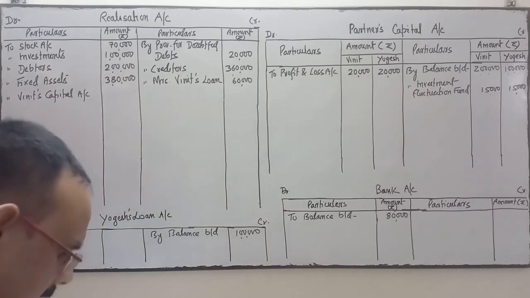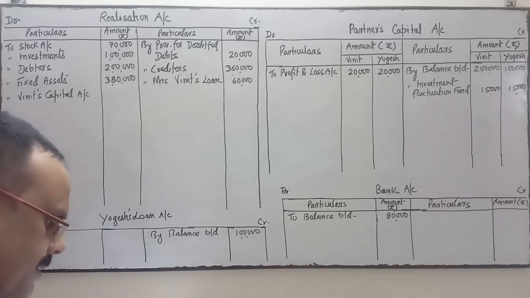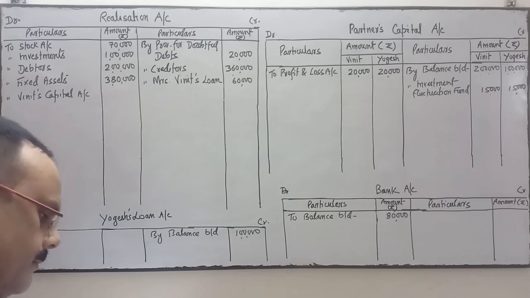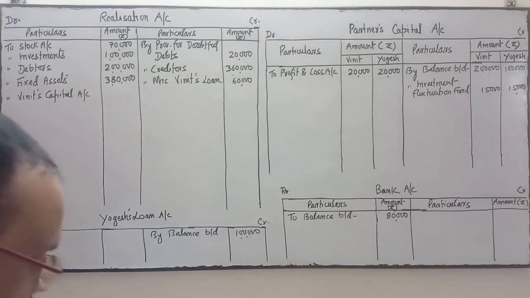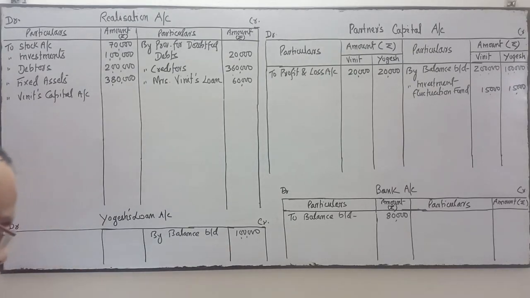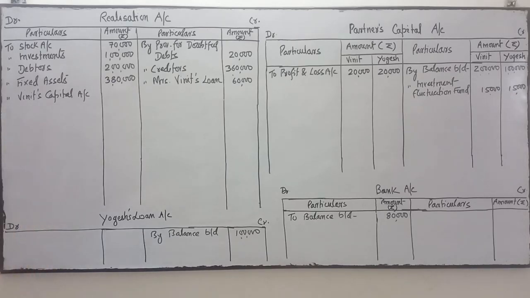Now you see, are there any other places where Bineeth has taken any assets, or has paid any liabilities? No. So Bineeth has taken over the Mrs. loan for rupees 60,000.